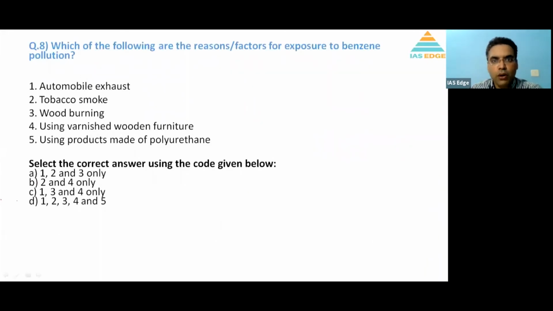Question number 8. Which of the following are reasons or factors for benzene pollution? Okay, so which of the following contribute to benzene pollution?